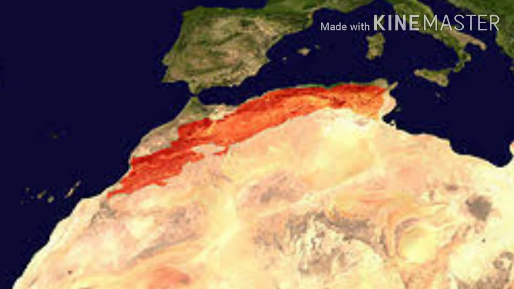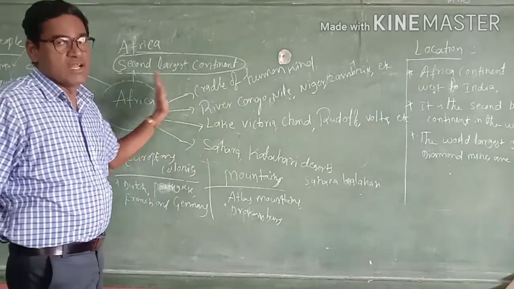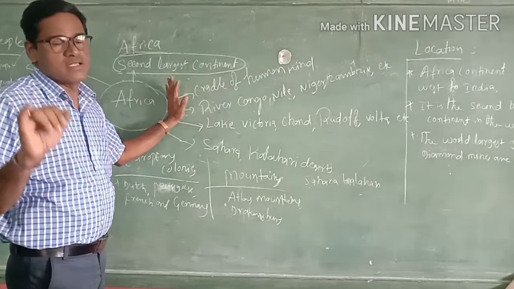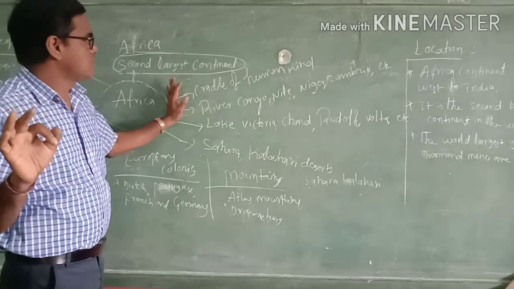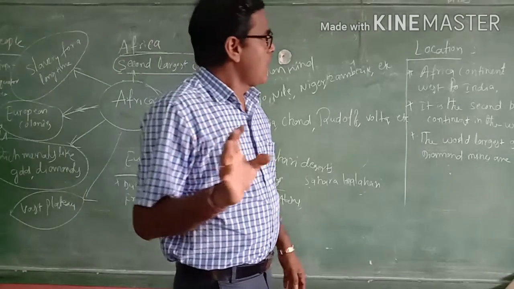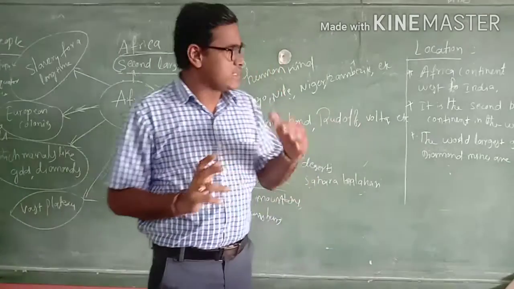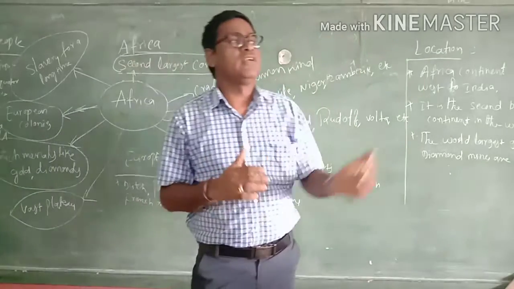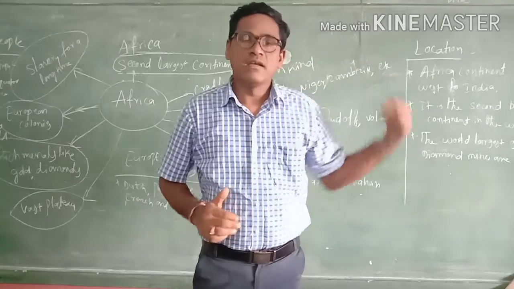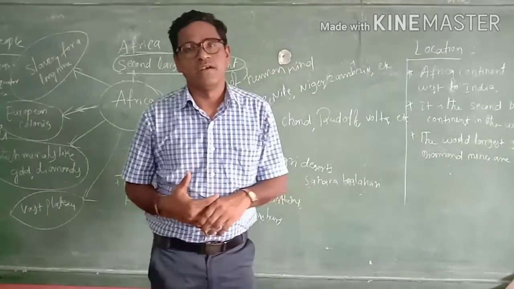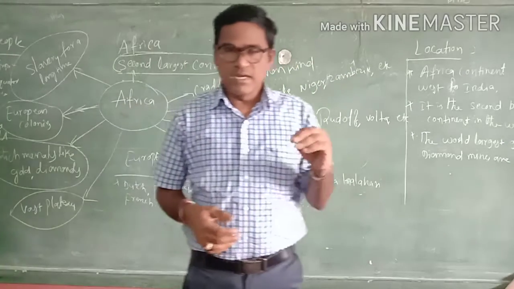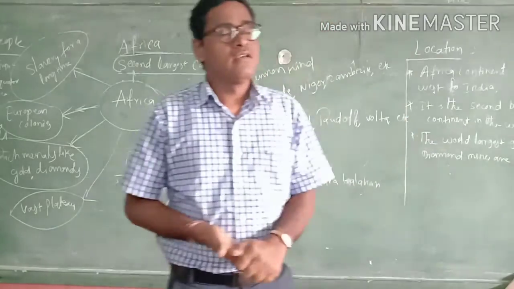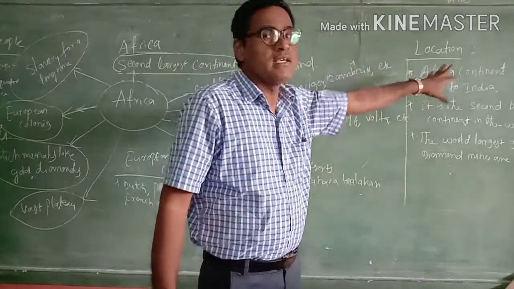So these are the main important points about Africa: deserts, lakes, rivers. This continent lies on the west side of India. Our Indian west side, the African continent is situated.